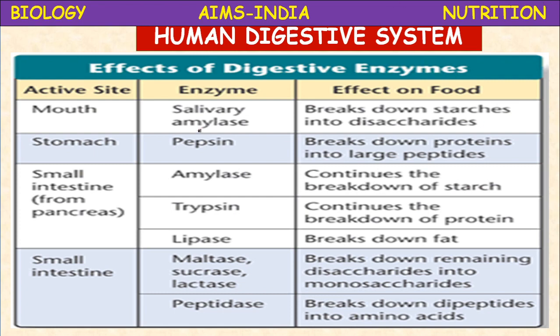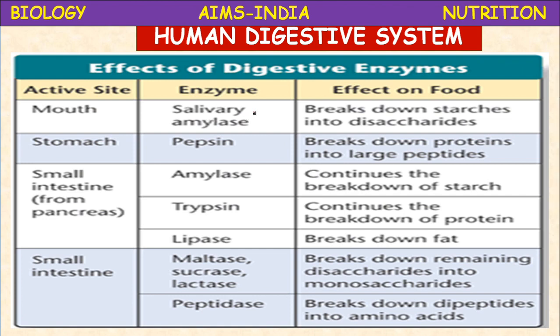So here one table is given, so please note it down, if time allows. There are 3 columns: active site, enzyme, and the effect on the food. The active site, mouth. In the mouth, saliva contains salivary amylase.